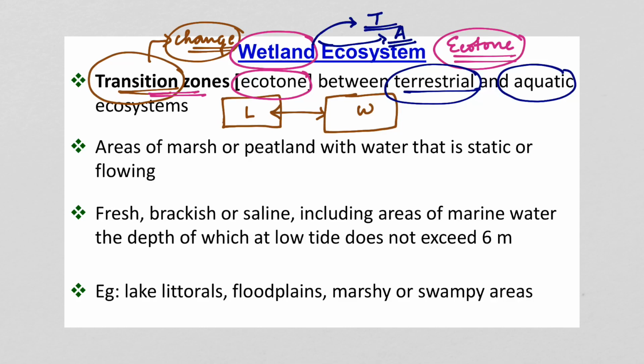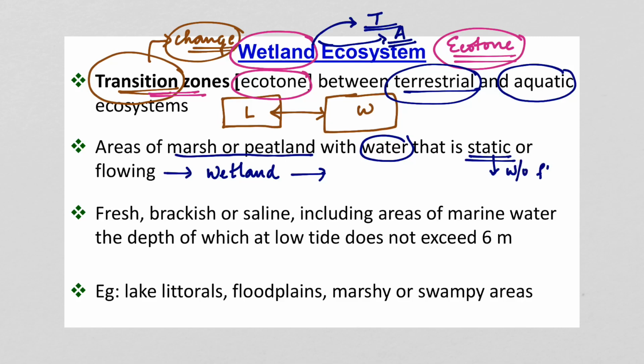Wetlands are areas of marsh or peatland with water that is static or flowing. This means that in a wetland, the water can be either static, without any flow, or it can be flowing.